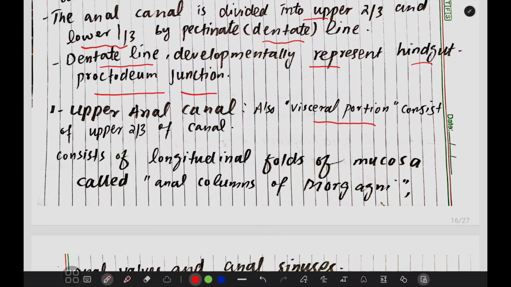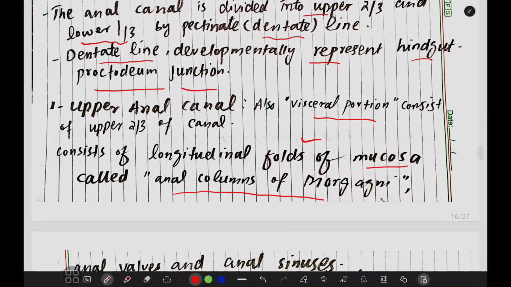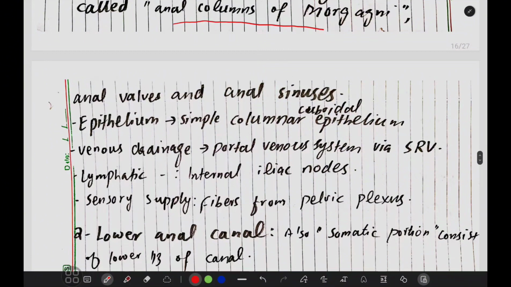and the upper anal canal, also known as the visceral portion, consists of the upper two-thirds of the canal as we discussed above. It consists of the longitudinal folds of the mucosa called the anal columns of Morgagni, anal valves, and the anal sinuses.